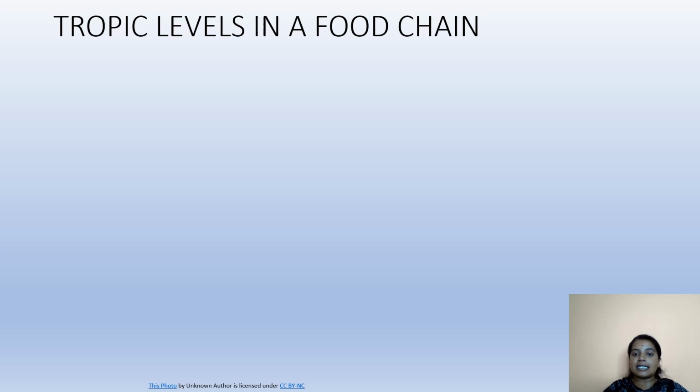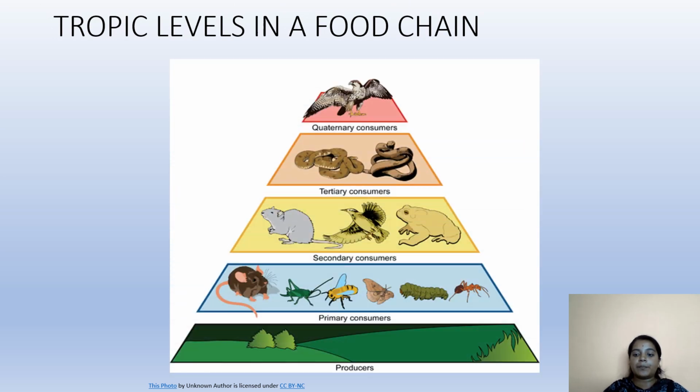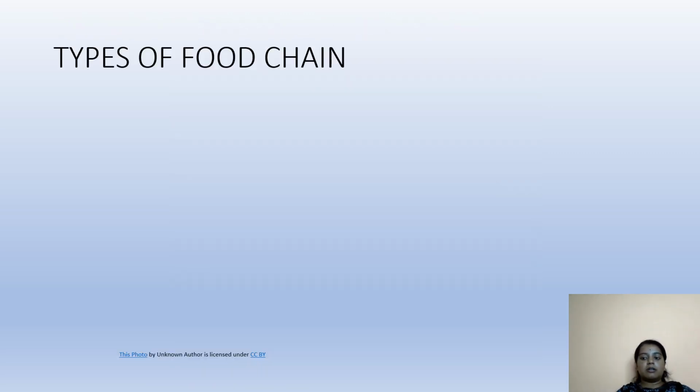The trophic levels in a food chain. The producers form the base of the food chain. Then comes primary consumers, secondary consumers, tertiary consumers, and the quaternary consumers. Then, which are the types of food chain? There are two types of food chain. The first one is grazing food chain.